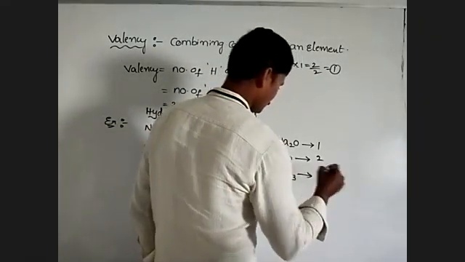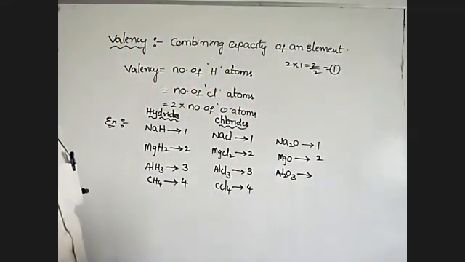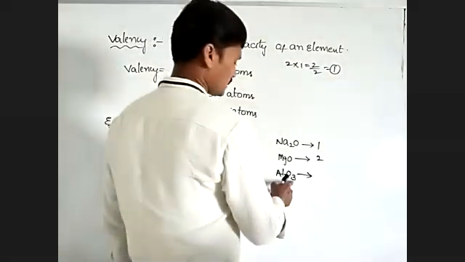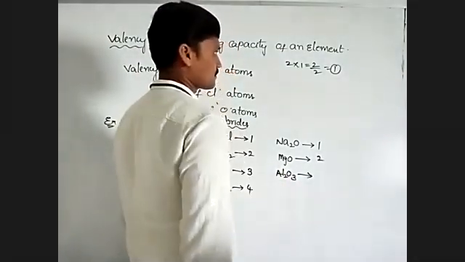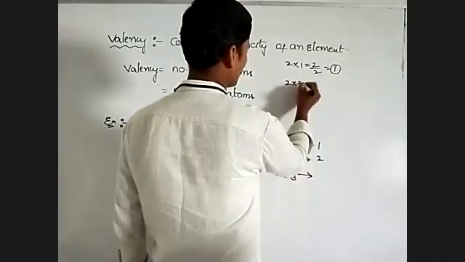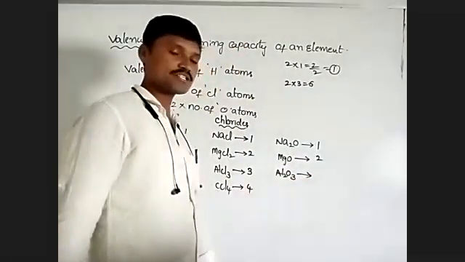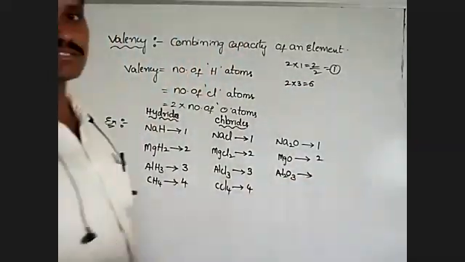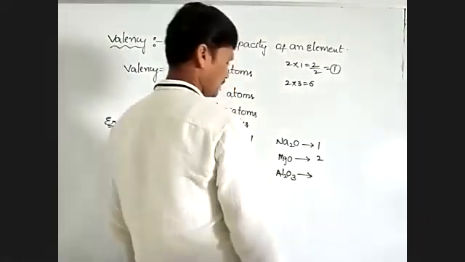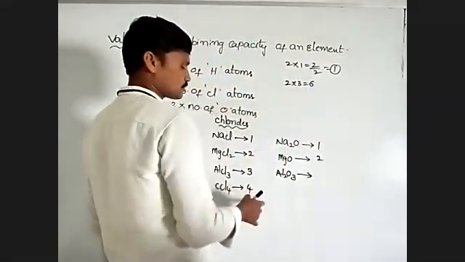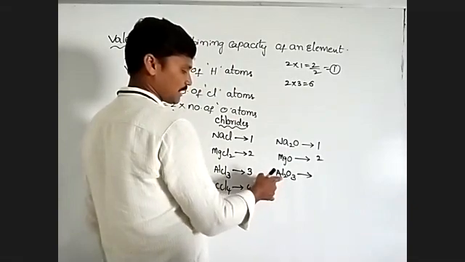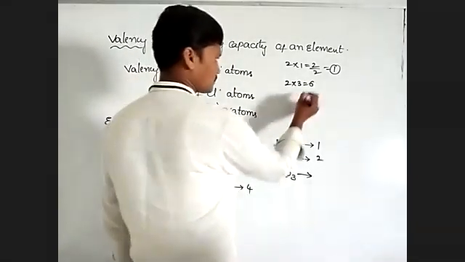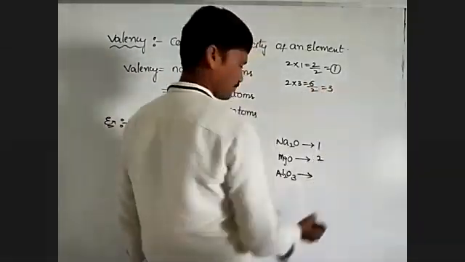Al2O3, aluminum oxide, alumina. Here 3 oxygens are present. That means 2 into 3, 6. Can we write 6 here? No. No need to write here. Why? Because this valency 6 is shared by 2 aluminum atoms. That means 6/2. So that is 3.